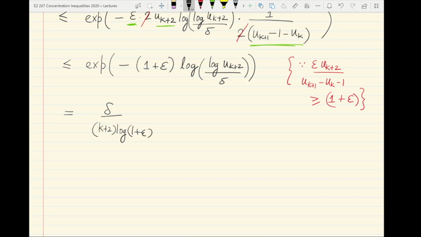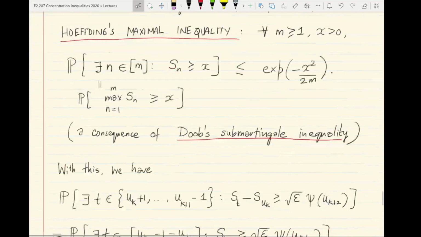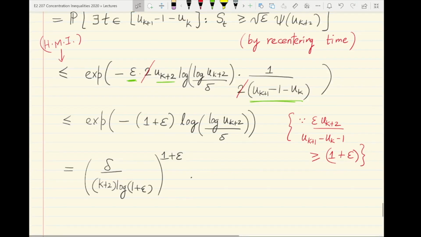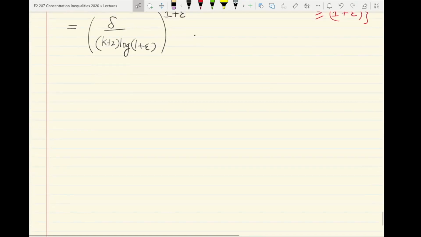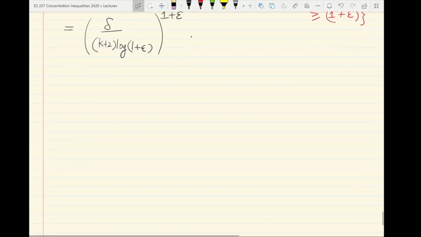and the entire thing is raised to the exponent 1 plus epsilon. So this is again essentially a constant times delta. This is another constant times delta, and so we have essentially managed to bound both local and global fluctuations of Sn by basically a constant times delta, and the last step is to just put both of these together to get the LIL type result.